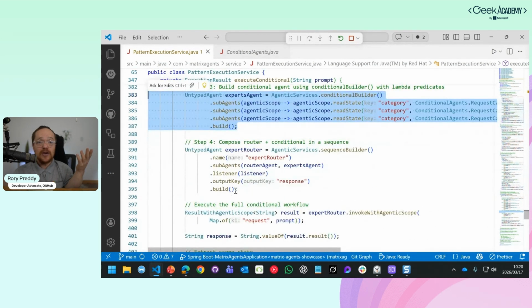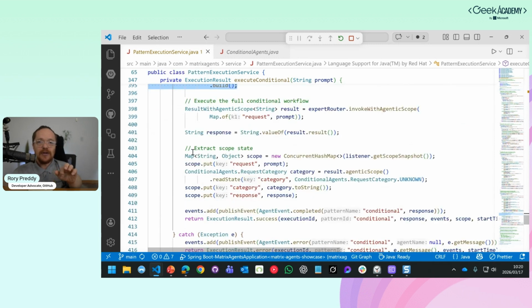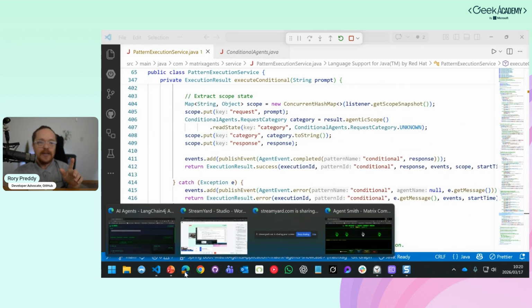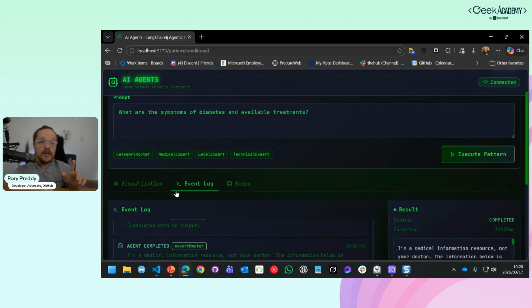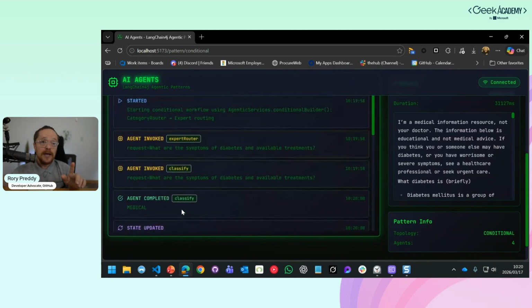Then, and this I found absolutely fascinating, you compose the router and conditional in one sequence, and with the condition and also the actual agents, you say, I'm going to execute you in one go. And you execute it, and you get everything back, and you'll see here that we should have actually gone to the expert router. There it is.